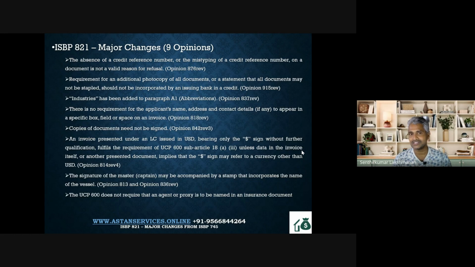But we have the agent's name to be shown in the transport document. Now we generalize and try to bring that here. We assume that wherever an agent signs, their name should be there. Luckily, we are getting it clarified here that for an insurance document, you need not apply that. For a transport document, yes, you look for the name of the agent, but in an insurance document, you need not look for the name when an agent or proxy is signing on behalf of the insurance company or the underwriter. That's it. Thank you.